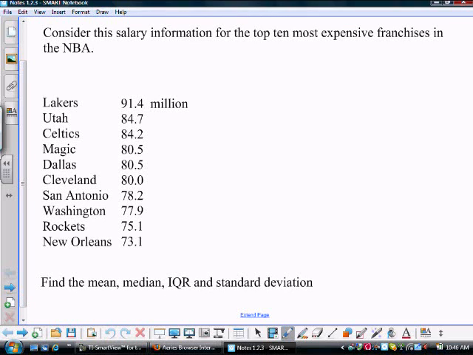If I recognize a team's name, like the Celtics and the Lakers, I know where those guys come from. Some of them I read their cute little name and I don't know where they're from, so I put down their city. So it's a bit disorganized. Lakers have the largest payroll of 91.4 million, and they're the top 10.